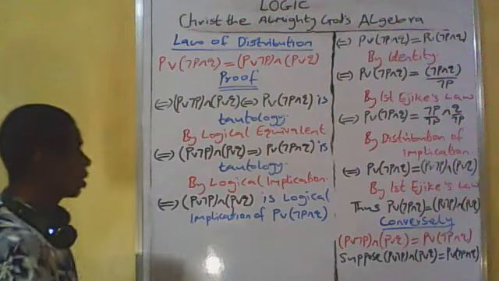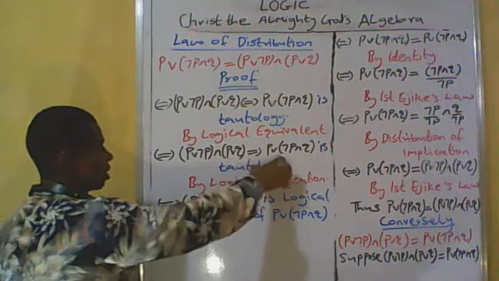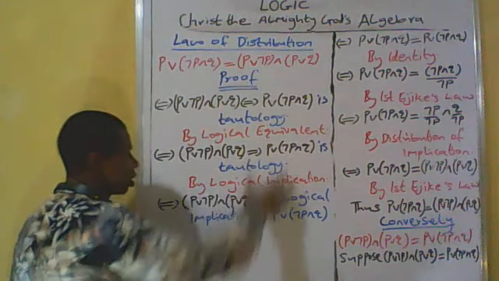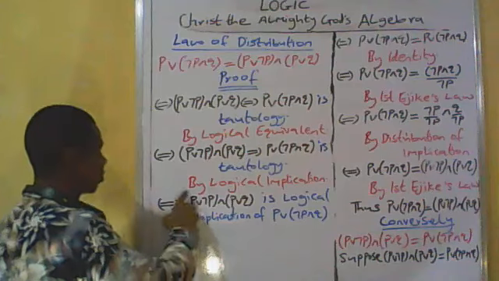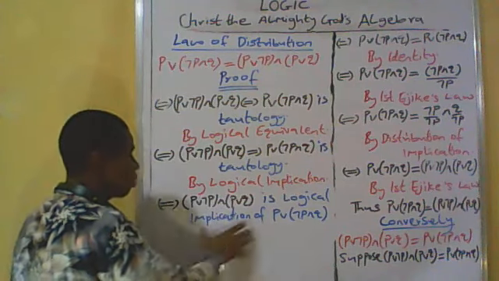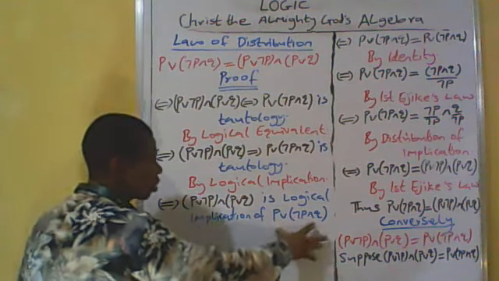You see that this conditional statement is a tautology. From this tautology we then derive that [P or not P] and [P or Q] is a logical implication of P or [not P and Q], I mean the consequence.